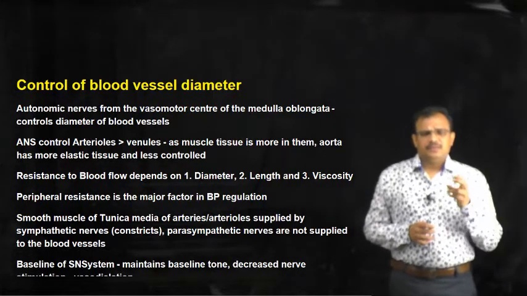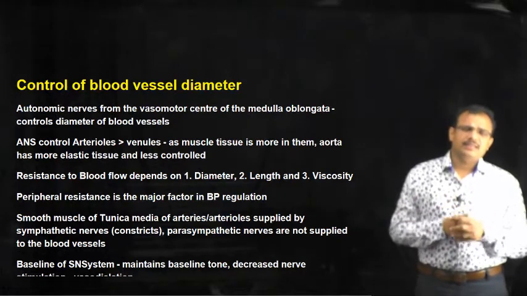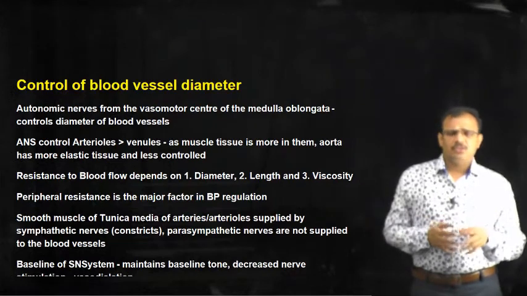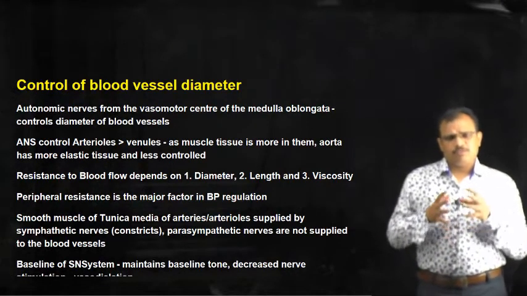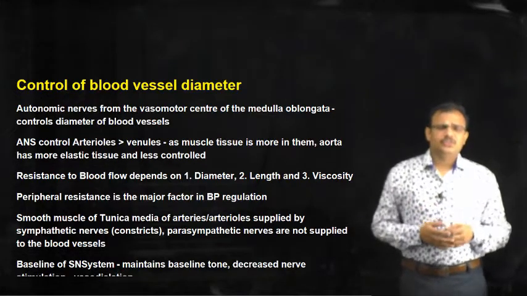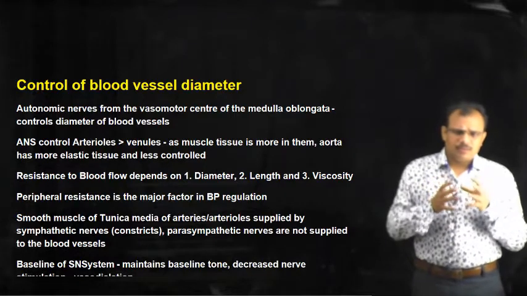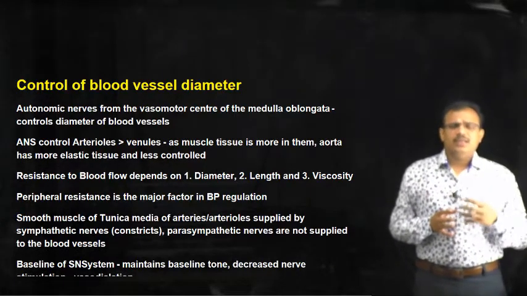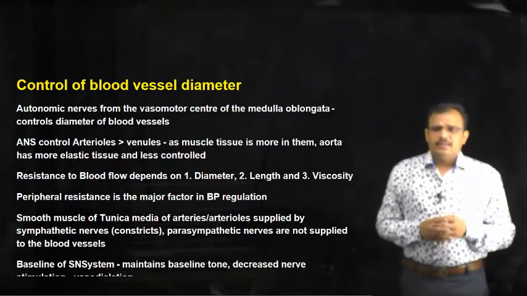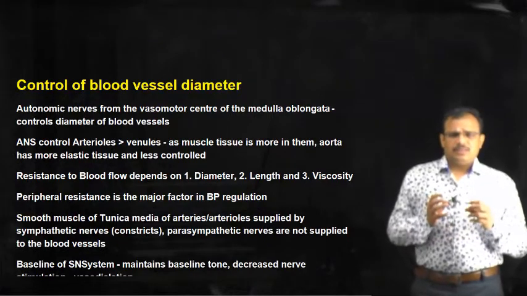Even so, the autonomic nervous system has less influence in larger arteries such as the aorta, because the amount of muscle tissue present in the aorta or large arteries is less. If there is no muscle tissue, the autonomic nervous system cannot control. So the autonomic nervous system mostly controls the arterioles, and that resistance of the blood flow means generally